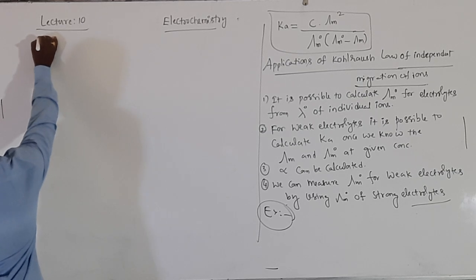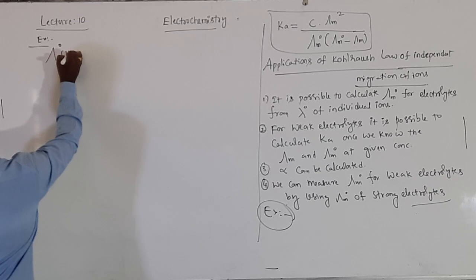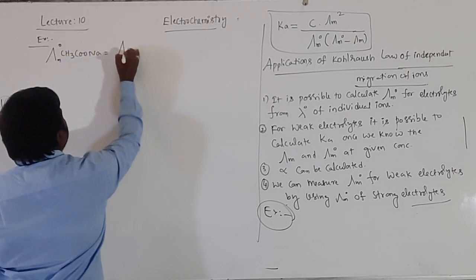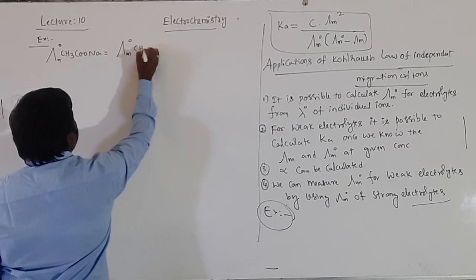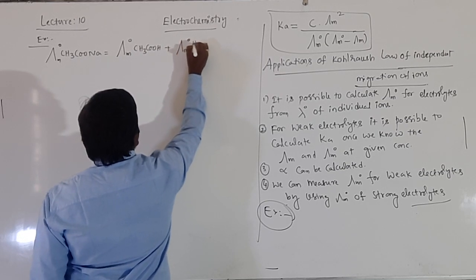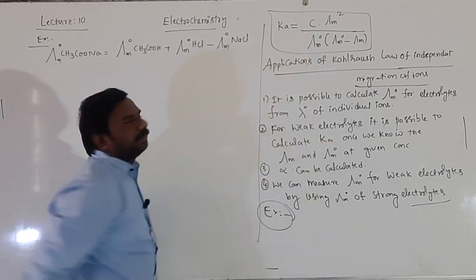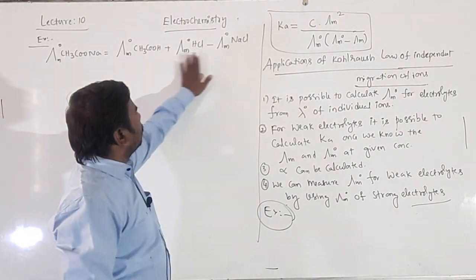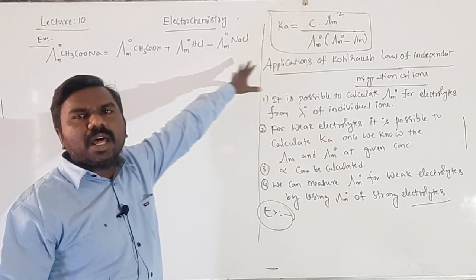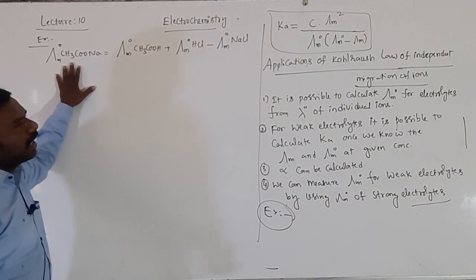That example is lambda m naught of CH3COONa is equal to lambda m naught of CH3COOH plus lambda m naught of HCl minus lambda m naught of NaCl. These three are the electrolytes. Their limiting molar conductance is known, but I don't know the limiting molar conductance of